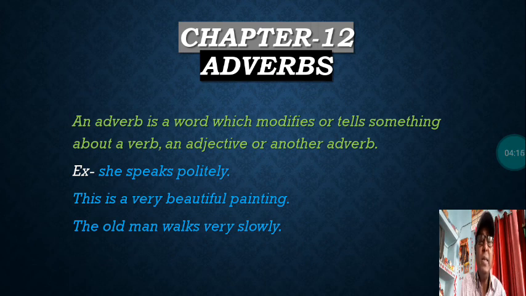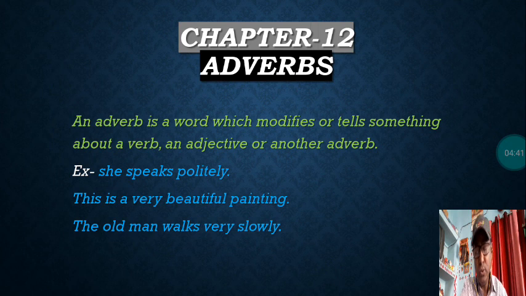In the second sentence, very is an adverb which is modifying an adjective, that is beautiful. And in the third sentence, very is describing another adverb, that is slowly. So in this way things are clear. What is an adverb, you must have understood it.